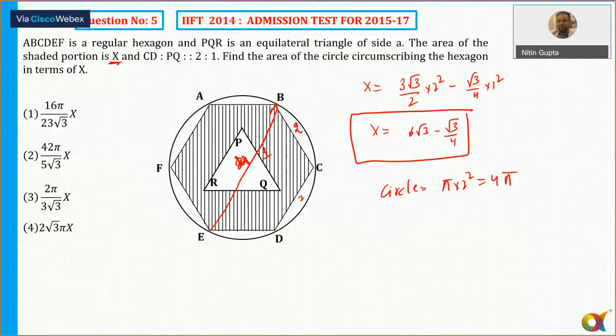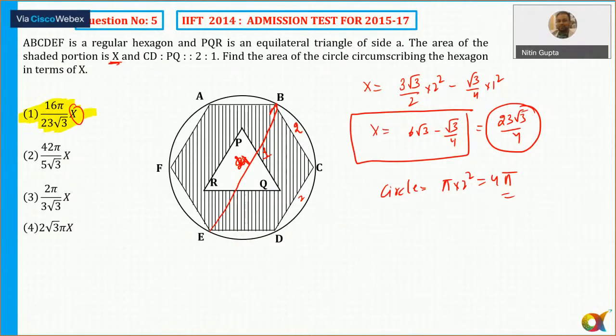Okay. The question is basically that if I substitute the values of X here, this is equal to 6 4s are 24, 24 root 3 minus root 3, that is equal to 23 root 3/4. So in all the options, if I substitute 23 root 3/4, the answer should be equal to 4 pi. Okay. And there is only one option which will satisfy this condition, that comes out to be option number 1. If you substitute X as 23 root 3/4, you'll get the first option as 4 pi. So the correct answer is option number 1, which is 4 pi.